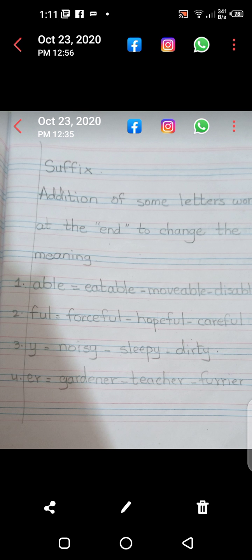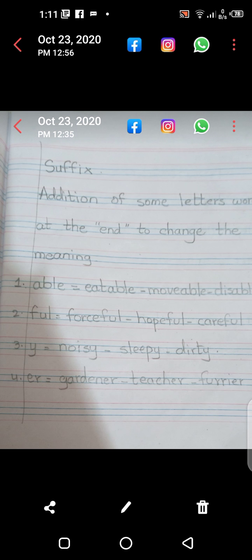In the same way, if we add able, it means suffix; we add able, disable. In the same way, full is a suffix and we add full at the end of the word, it will change the meaning, like forceful, hopeful. Okay.